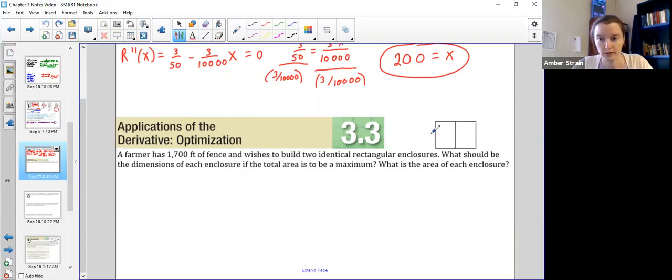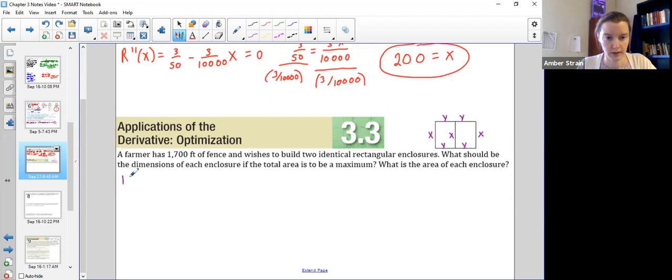So if I called this side X, then all three of these would be that same exact length X. And then if I called these Y's, then I could call these sides Y. It says they are going to be identical, so that means each of these Y's would be the same as each other. And it wants me to maximize the area with my limited amount of fencing.